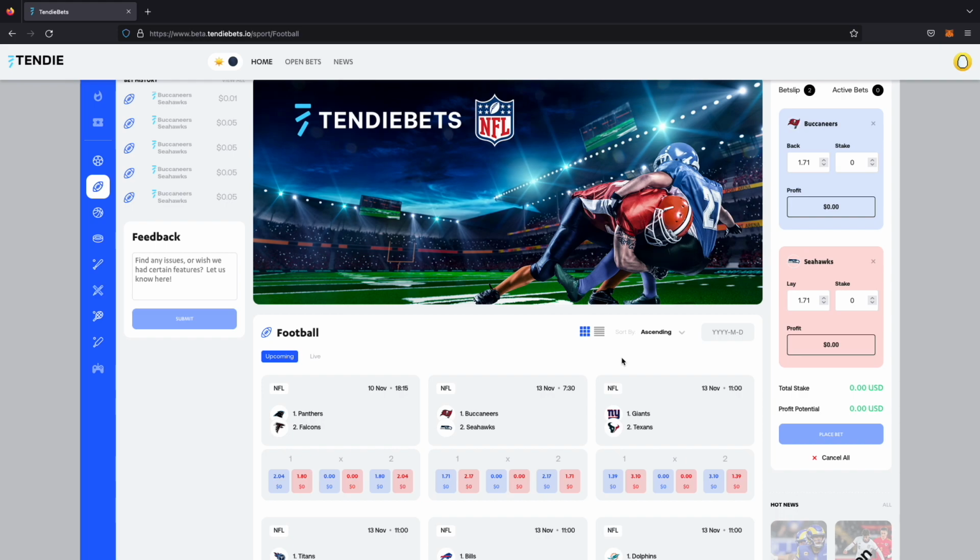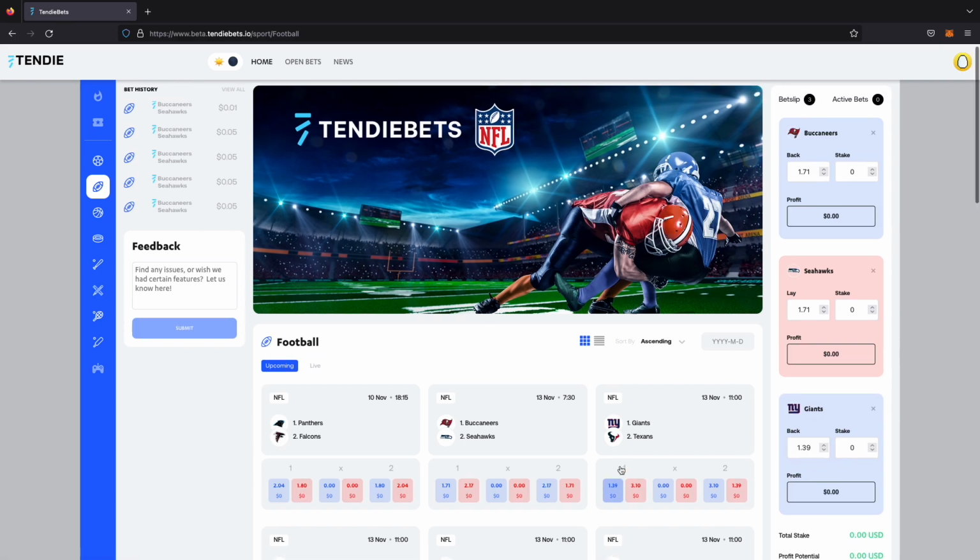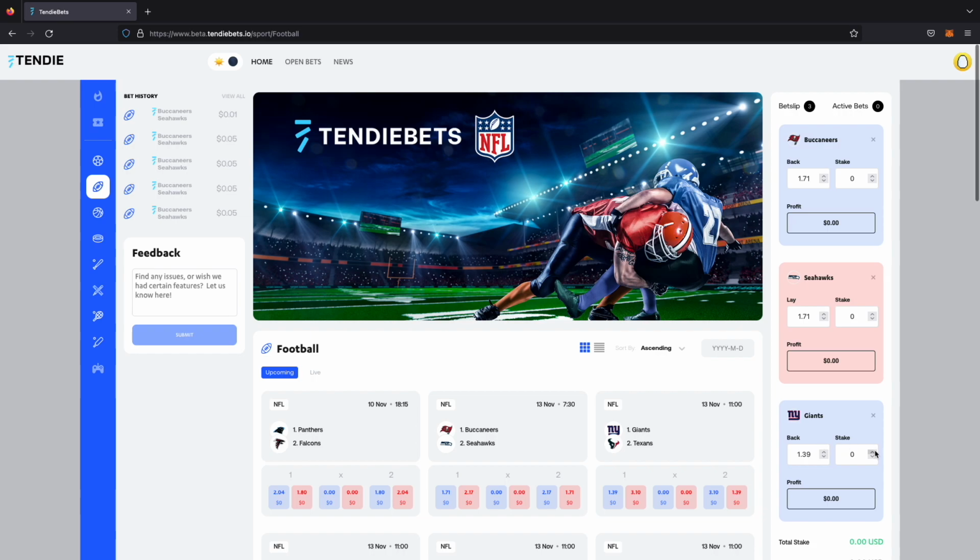All right, so that's back and lay. It's a standard around the world for betting on sports. It's not a standard for American sports betting. That's because American sports betting is not actually your traditional betting. You're actually gambling against the house. It's more of a casino. So it's something you're going to have to get used to, but it's pretty simple. It'll take you no time at all to get used to.